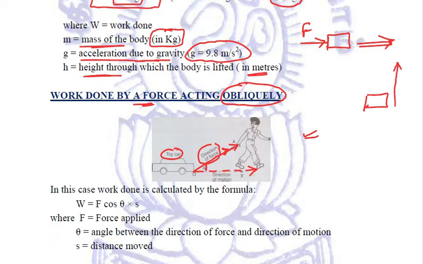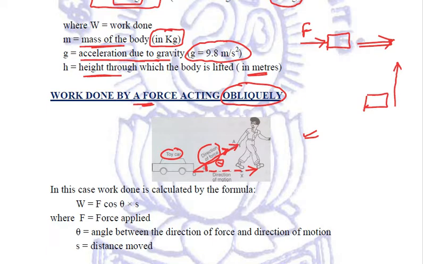So there is an angle, called theta, between the direction of force and the direction of motion of the object. Such a force is called force acting obliquely. If the force is acting obliquely, that means there is some angle between the direction of motion and direction of force.